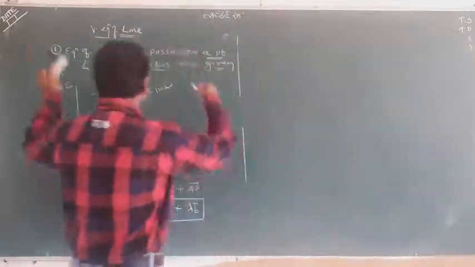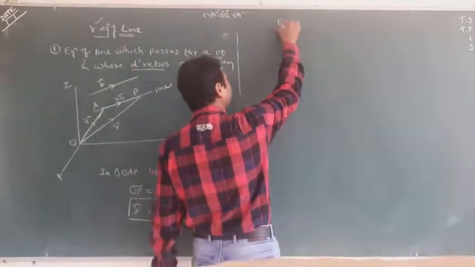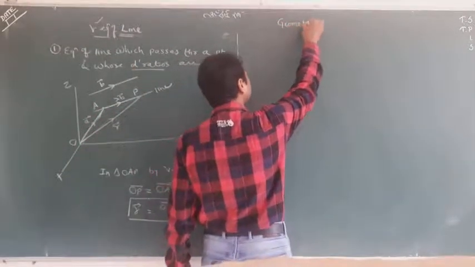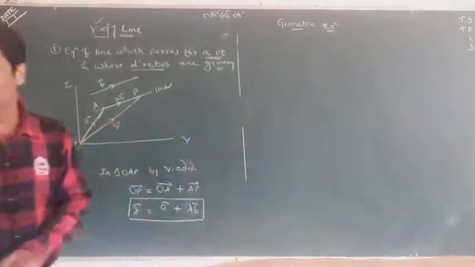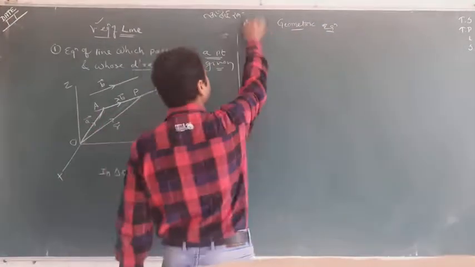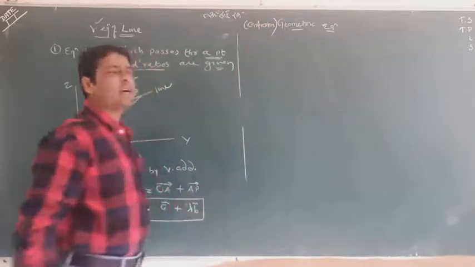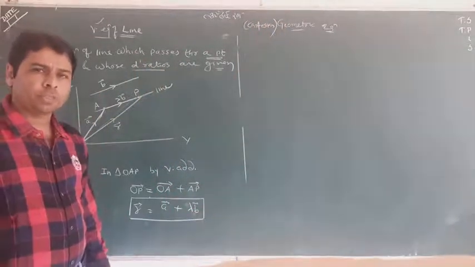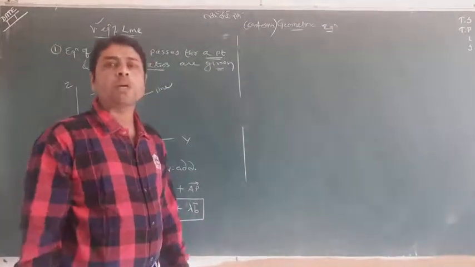Now this is all about the vector equation. Now we will try to find its geometric equation, the Cartesian equation you can say. So what is the Cartesian equation? Now I will change everything into coordinates.